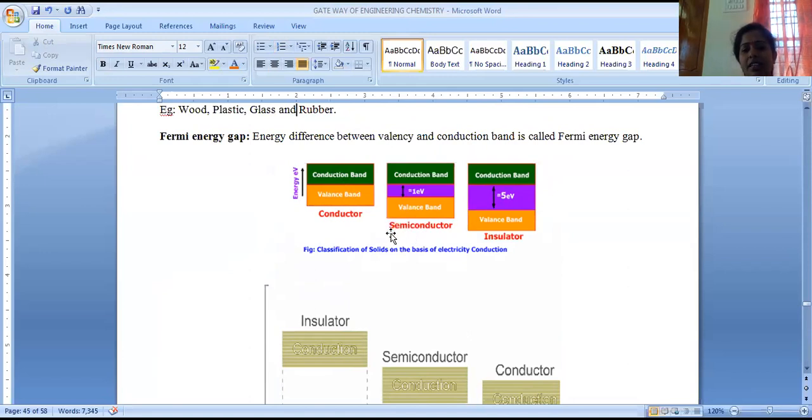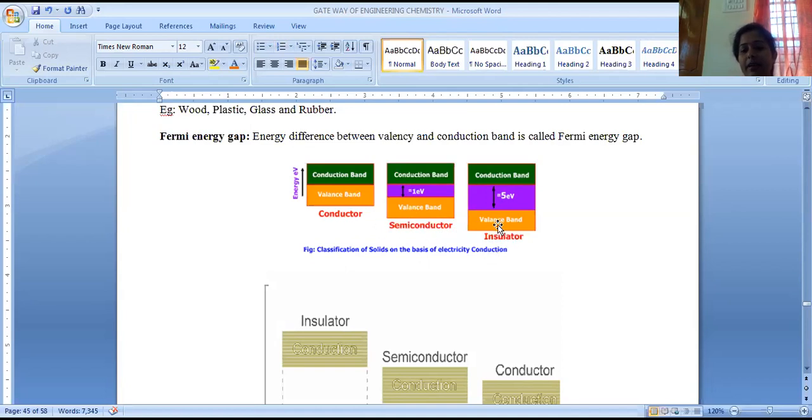In the case of a semiconductor, from valency band to conduction band there is some energy gap. At least one electron volt of energy gap is present between valency and conduction band. We can consider the material a semiconductor. And the third possibility is an insulator.